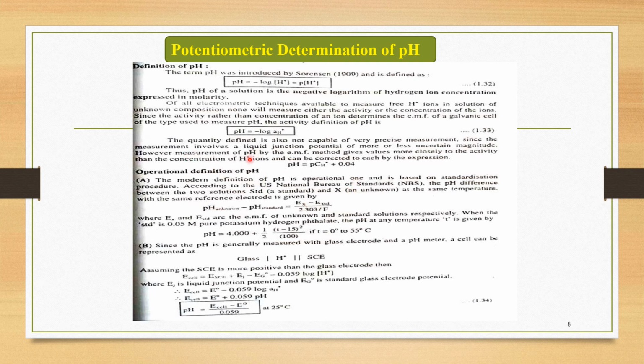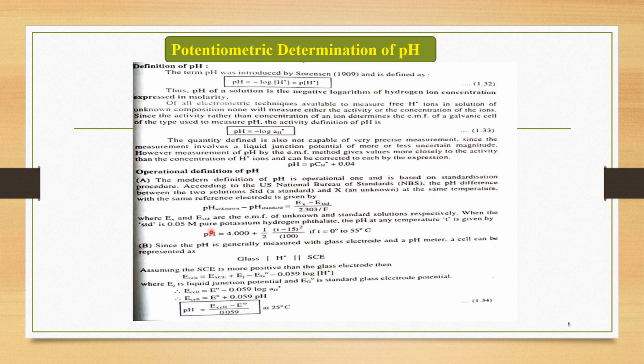So this second definition is the operational one. pH of unknown solution minus pH of standard solution is equal to Ex minus E standard, divided by 2.303 RT by F, where Ex and E standard are the EMF of the unknown and standard solutions respectively.